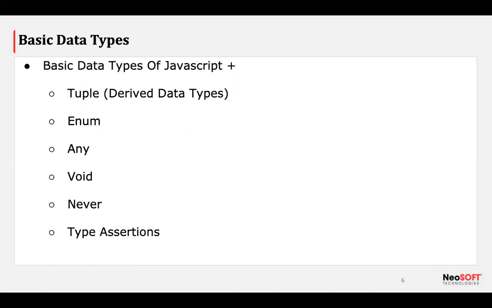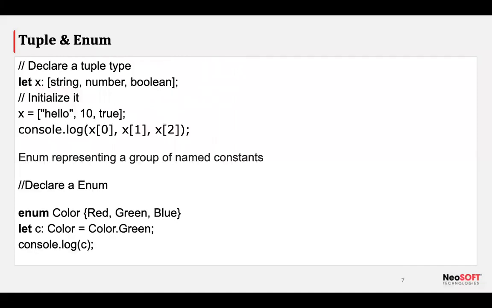I know you already know a few of them, like tuples and enum, which we frequently use. The senior developers are already using them. But let's see if you know a few of the other things. That's good. Cool. Let's talk about tuples and enums.